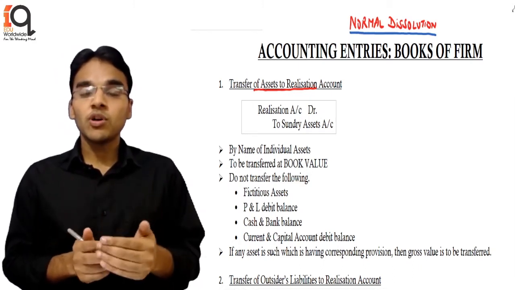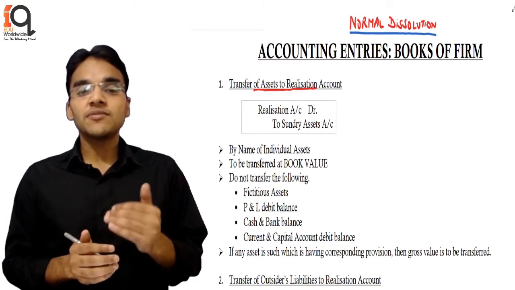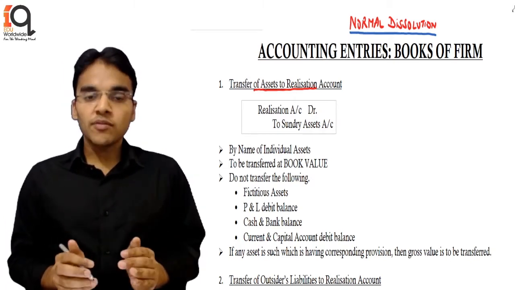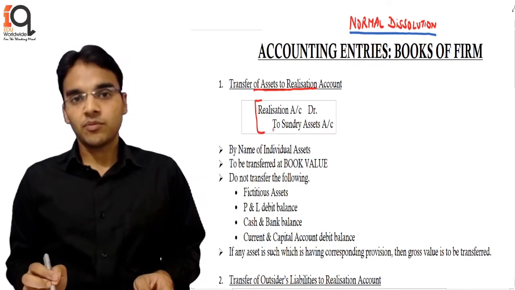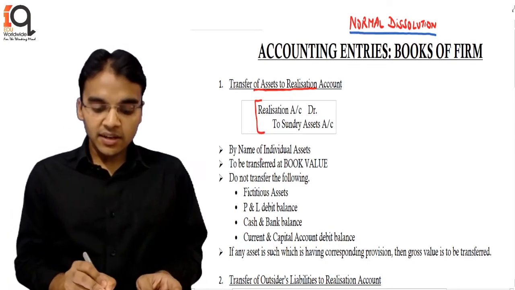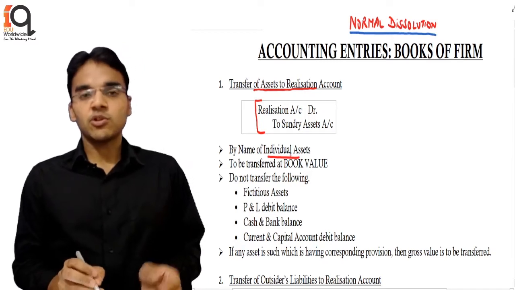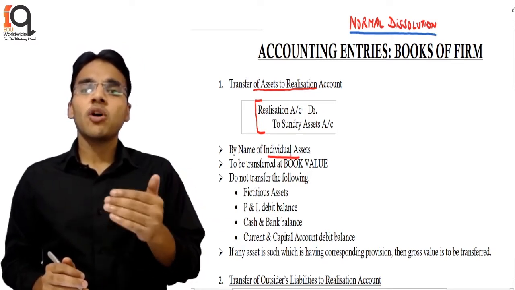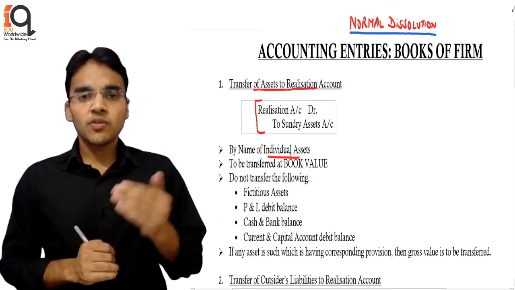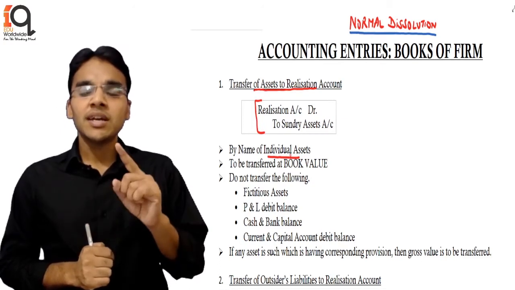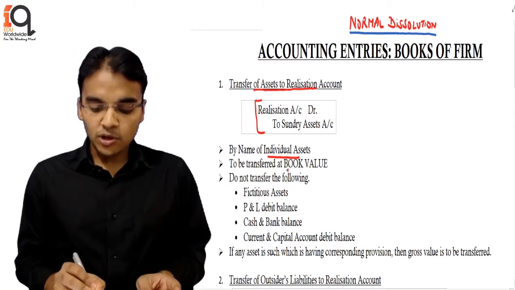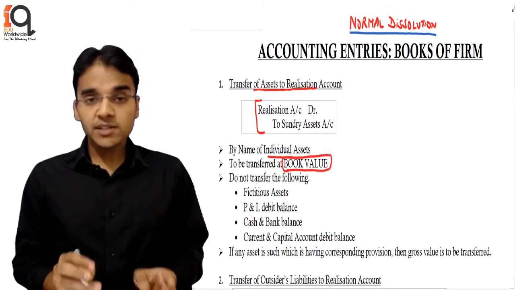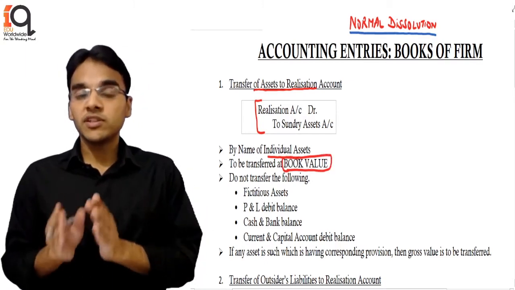So we are actually transferring all the assets at book value to the realization account, and the entry is Realization A/c to Sundry Assets A/c. This entry is to be passed by the name of each individual asset, because let's say plant and machinery, furniture, stock, debtors, each and everything is there. So we are going to transfer each asset individually. We will not write 'To Sundry Assets', and these are transferred at book value, irrespective of the value at which they are going to be sold, which we will discuss later on.